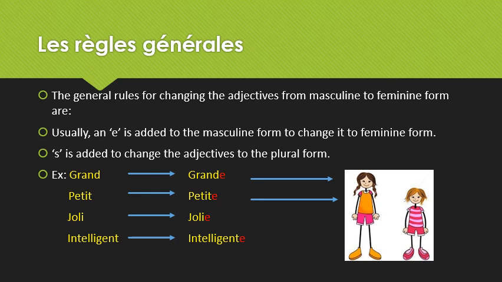Next one, jolie means pretty. Again, we add E at the end to change it to the feminine form. And the last one, intelligent. We add E, it becomes intelligente in the feminine form, meaning intelligent. And to change these adjectives to the plural form, we add S to the masculine form to change it to masculine plural, and to the feminine form to change it to feminine plural.